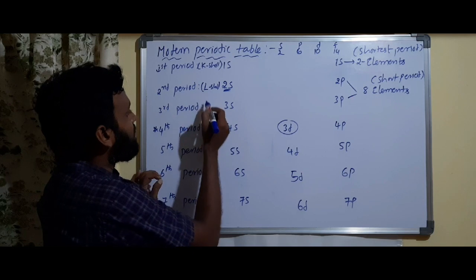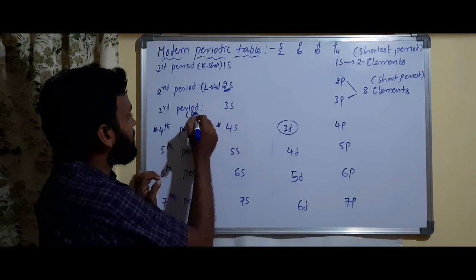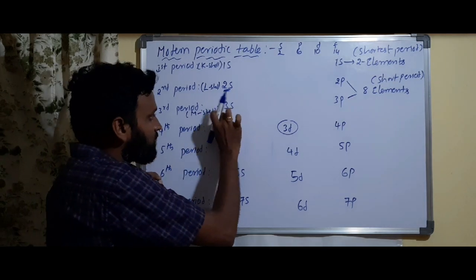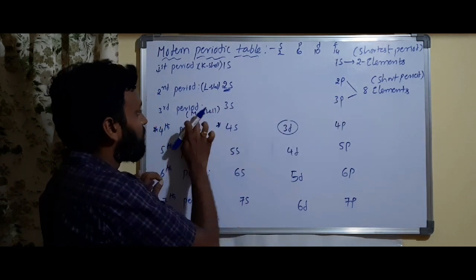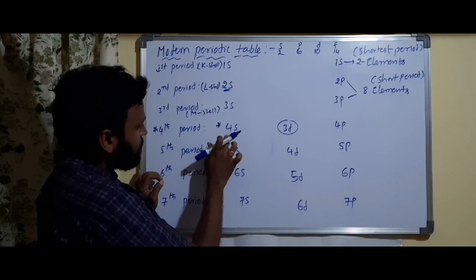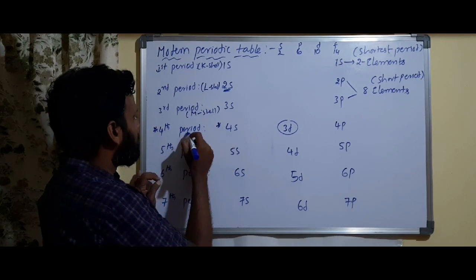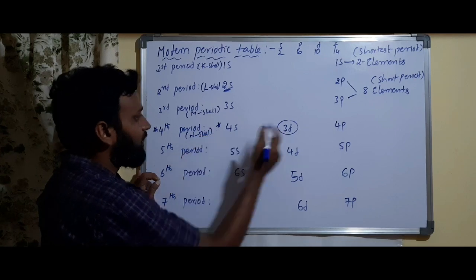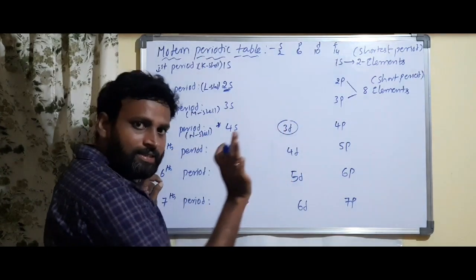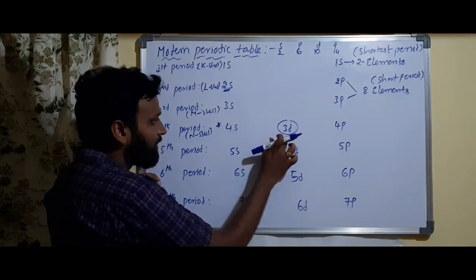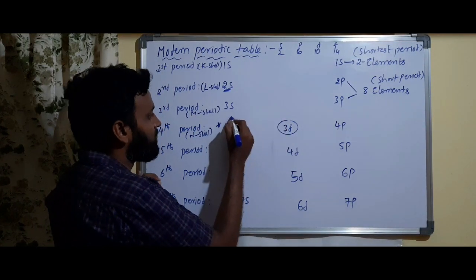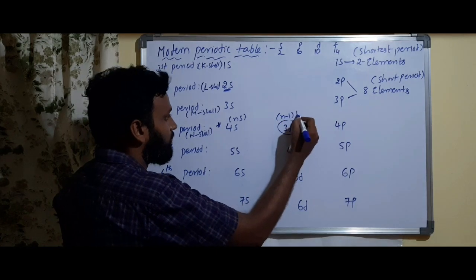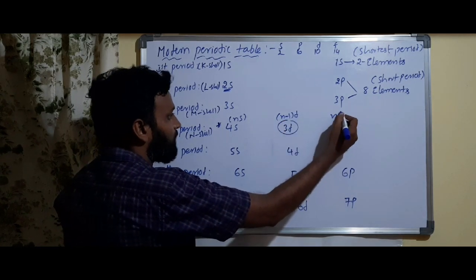See, everywhere: the third period means the M shell. The M shell starts with 3s and ends with 3p, so both belong to the M shell. Similarly, the fourth period is the N shell: it starts with the N shell and ends with the N shell only, the same shell. But in the middle there is n minus 1. This is ns, this is n minus 1 d, and this is np.